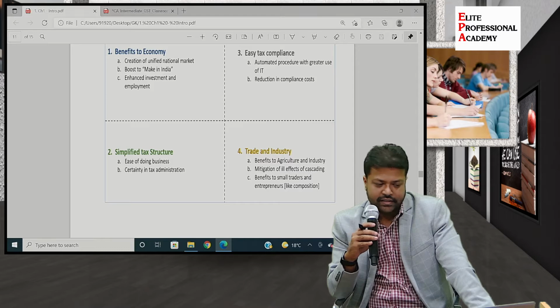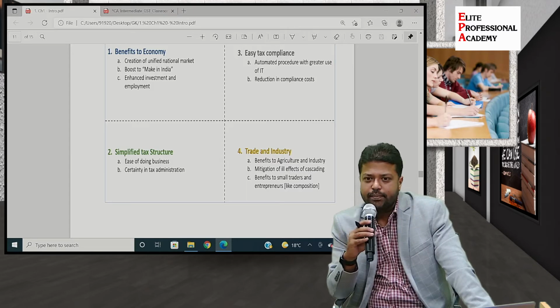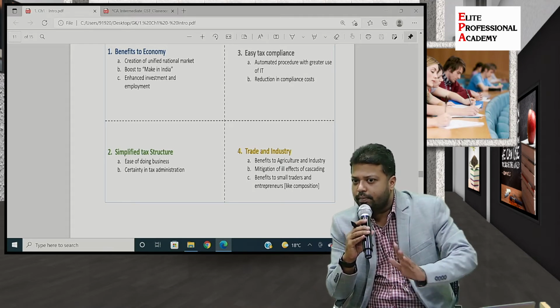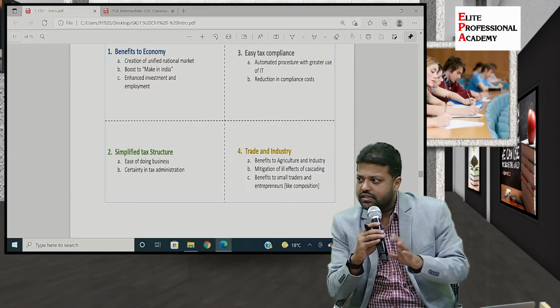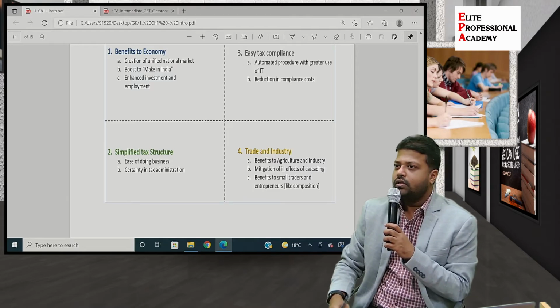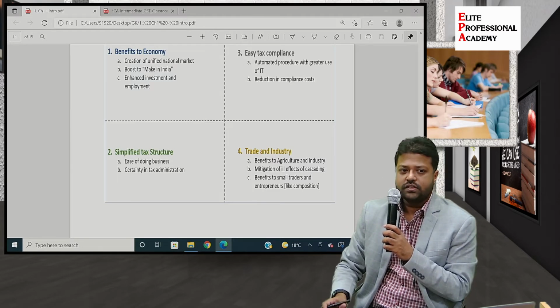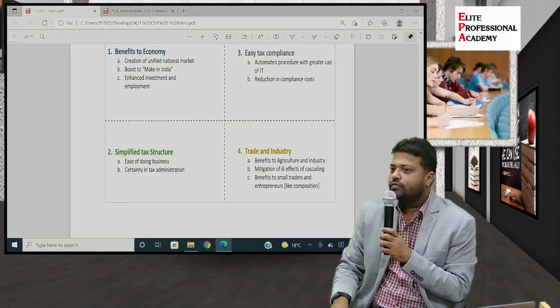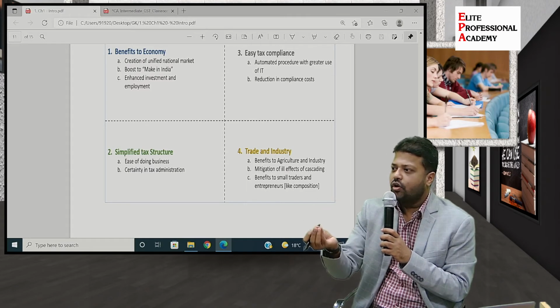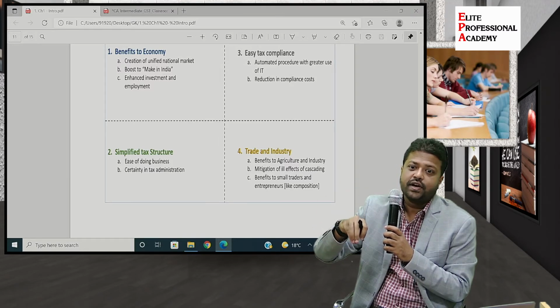Then simplified tax structure. If you ask any practicing chartered accountant who is practicing GST, he would not agree with this point, that it is a simplified tax structure. But yes, to some extent compared to the earlier tax laws, it is a simplified tax structure. There are so many complications. See, what happens is that whenever there is a new tax law, still, 4.5 years have passed since the launch of the GST. Since the launch of the GST, there have been thousands of notifications, circulars, orders passed by the government to make a few changes in the law or to clarify certain difficult aspects of the law.